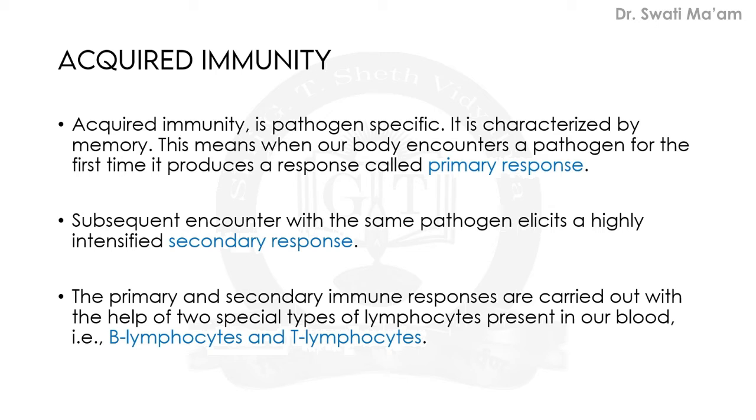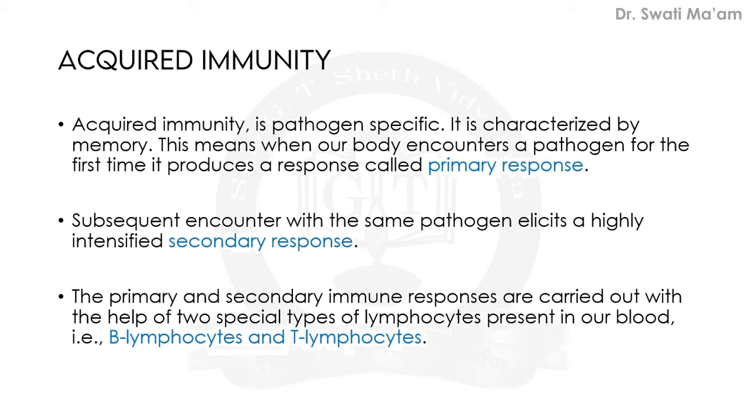Next type of immunity is acquired immunity. What is acquired immunity? Acquired immunity is very much pathogen specific. That means it identifies the pathogen. That's why it is known as pathogen specific. It is characterized by memory. Once the pathogen enters the body, this type of immunity remembers it. So it has memory.